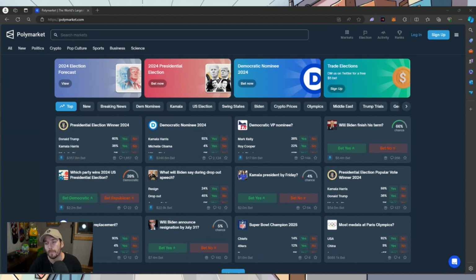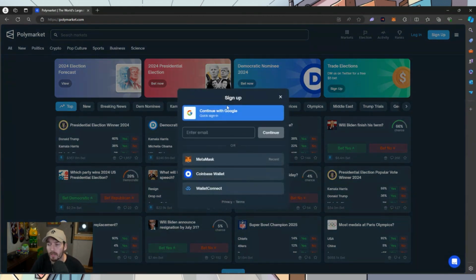So right when you get onto PolyMarket, this is the screen that you're presented with. Now, of course, there's a couple different ways in which you can sign up. Simply through a Google email address, whatever you want to use there. But the key thing to note here is if you're US based, it is not allowed for you to partake in PolyMarkets. So check out VPNs.